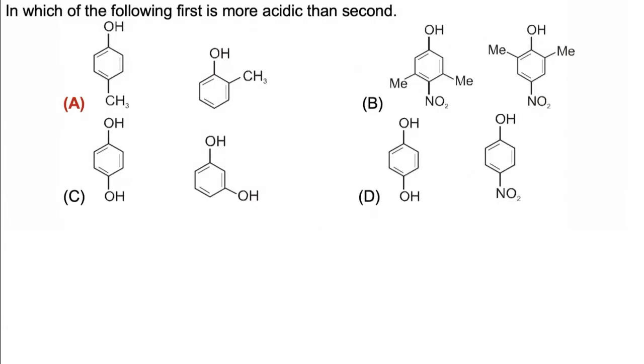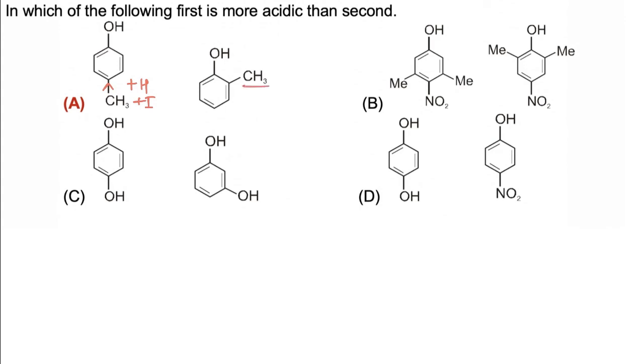In this question we have to find in which case first is more acidic than second. Now in first case CH3 is having plus H effect and plus I effect. Both are electron donating effects, and electron donating effect decreases acidic strength.